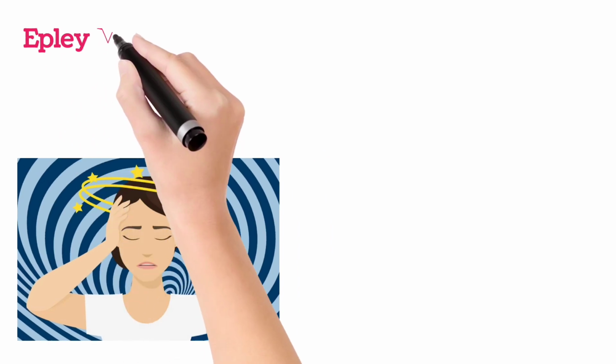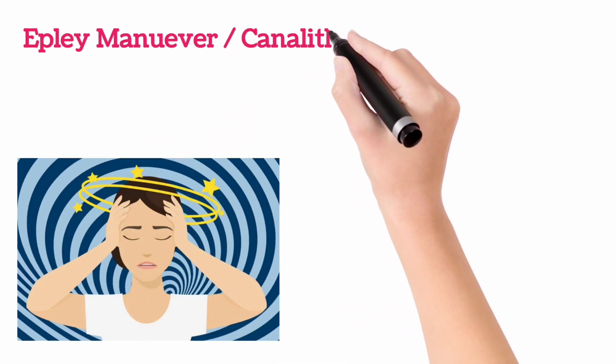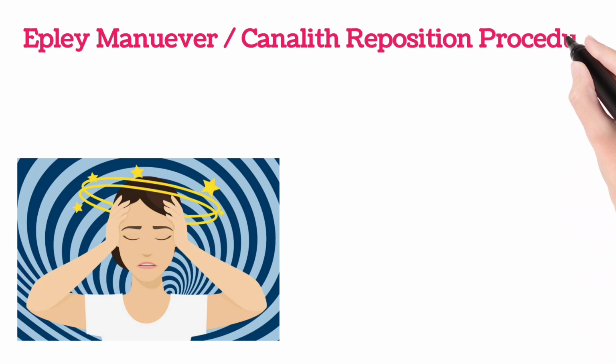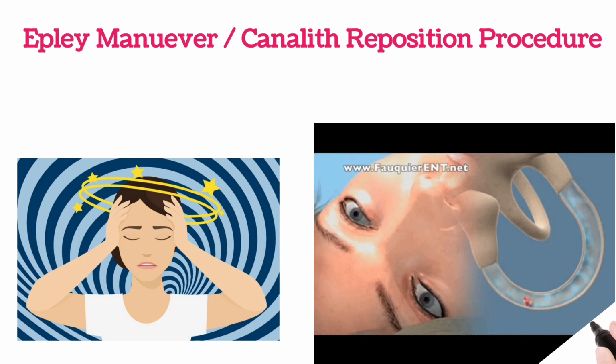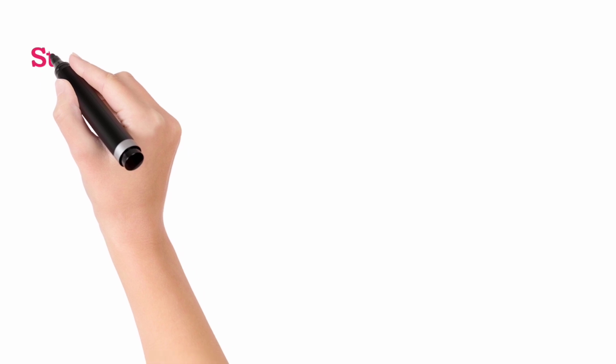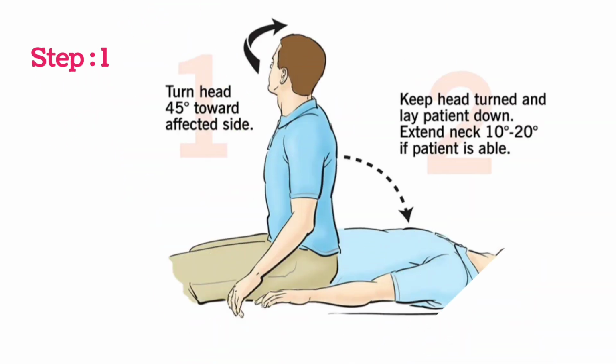In vertigo, especially BPPV-associated vertigo, we can do the Epley maneuver or canalith repositioning procedure, where the displaced calcium carbonate crystals come back to their original position so that the vertigo is reduced. This Epley maneuver contains 4 steps. In the first step, the person's head should turn 45 degrees towards the affected side. It means if the vertigo is because of a left ear problem, the person's head should turn towards the left side and the person should move from sitting position to reclining position.